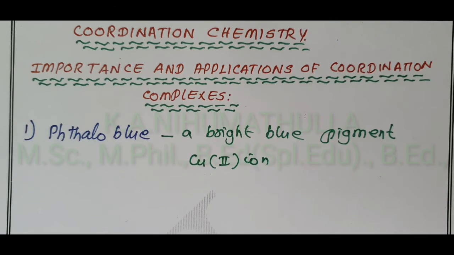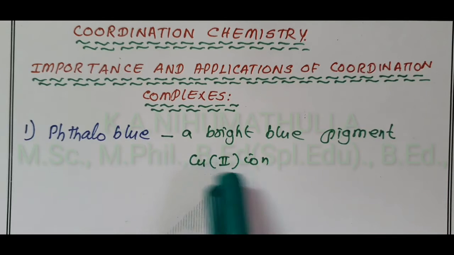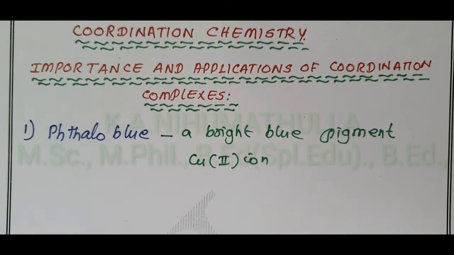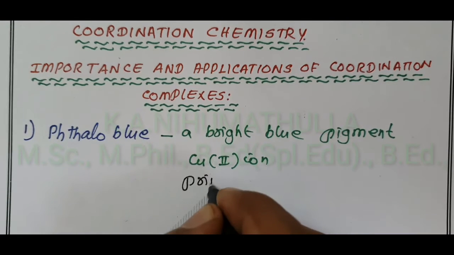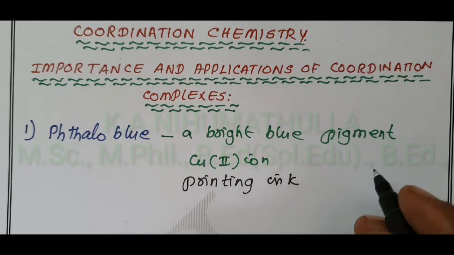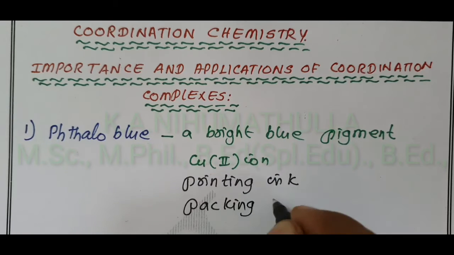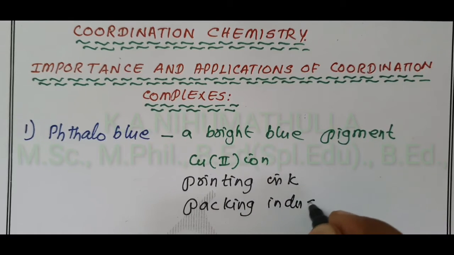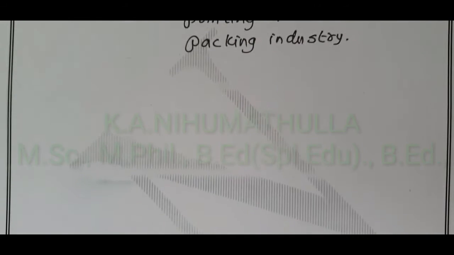And where is it used? It is used in printing ink and also used in the packing industry. So phthalo blue is used in printing ink and in the packing industry.